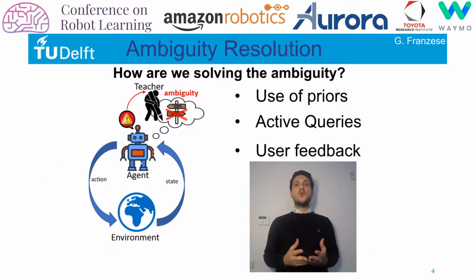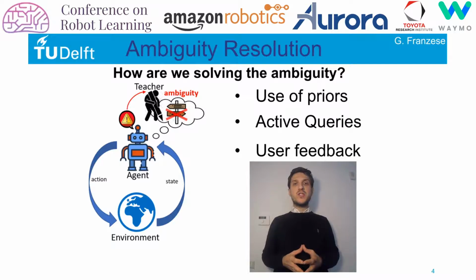LIRA requires only one full kinesthetic demonstration where the desired end effector positions are recorded with respect to all the perceived reference frames. In a new situation with the reference frames not in the same position as in the demonstration and with the relative goals that are not overlapping anymore, it can actively query the user for feedback about the correctness of its attempt to solve the ambiguity. For reducing the search space of the total valid candidates, LIRA also allows filtering them using some priors for the sake of having a faster disambiguation, without many user corrections.